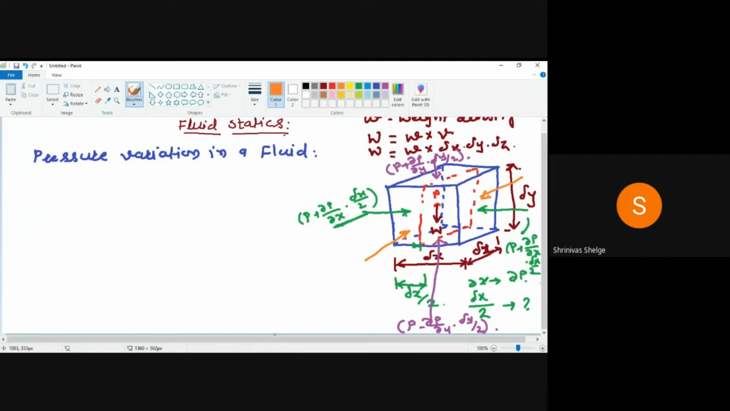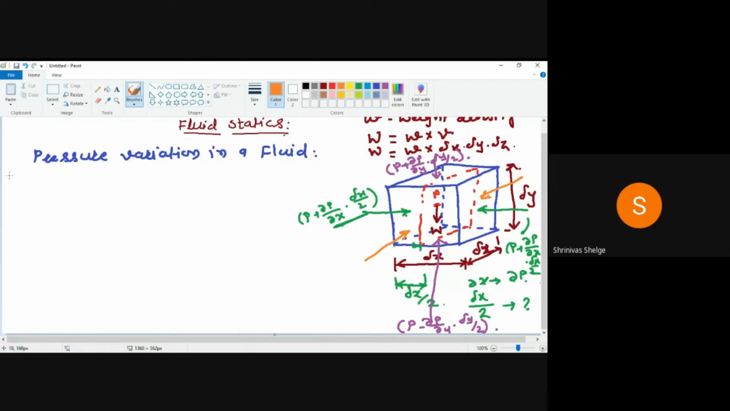So since it is in the rest condition, we can apply the equilibrium condition for these pressures. Static equilibrium condition, we know the static equilibrium conditions: summation of f of x equals to 0, summation of f of y equals to 0, and summation of f of z equals to 0. That is the static equilibrium condition. Since we have taken this element from the static fluid, we can apply the static equilibrium condition: summation of f of x equals to 0, summation of f of y equals to 0, and summation of f of z equals to 0.